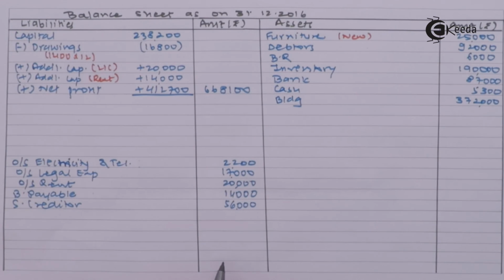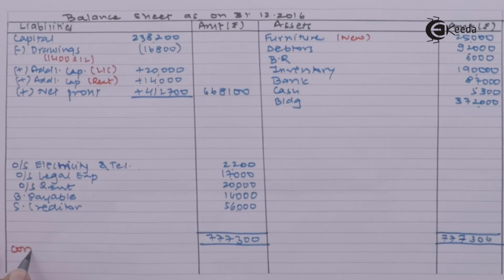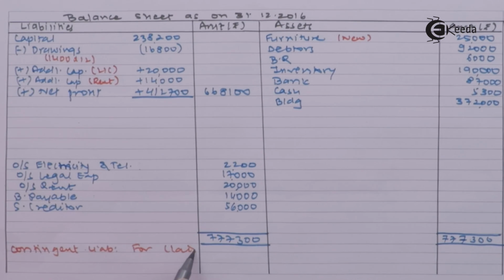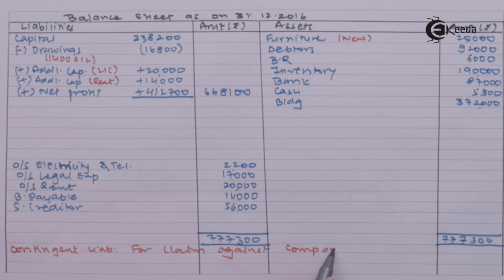So I am taking total of this balance sheet. I am also noting my contingent liability for claim against company rupees 1,55,000, for which provision has not been made.